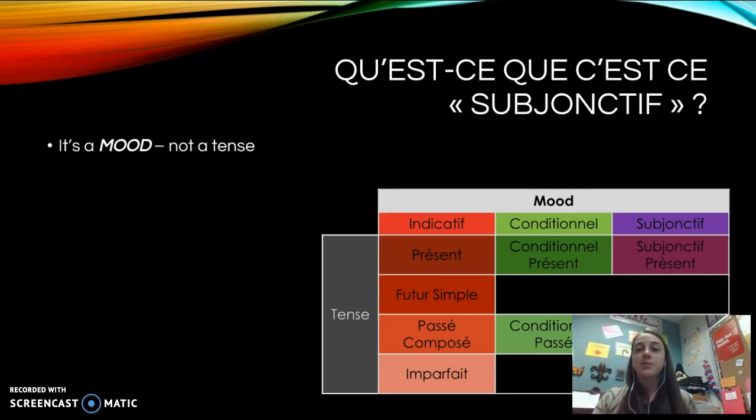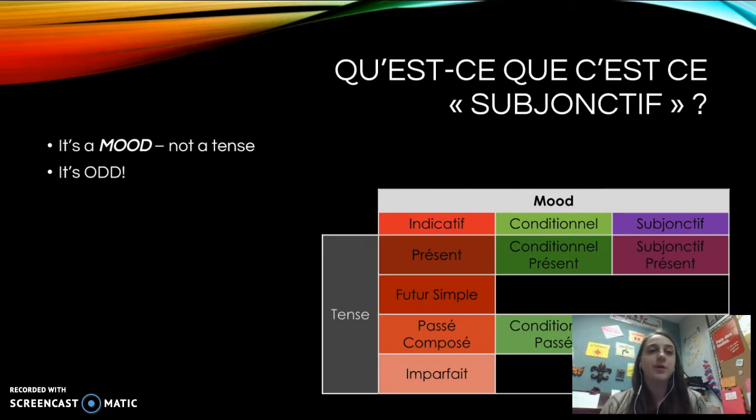The conditionnel is actually its own mood for what would happen, and there's both a present and a past tense for that. And then there's the subjunctive, which is this kind of gray area of doubt that has both a present, a past, and an imparfait, but we're just going to be learning the present tense.